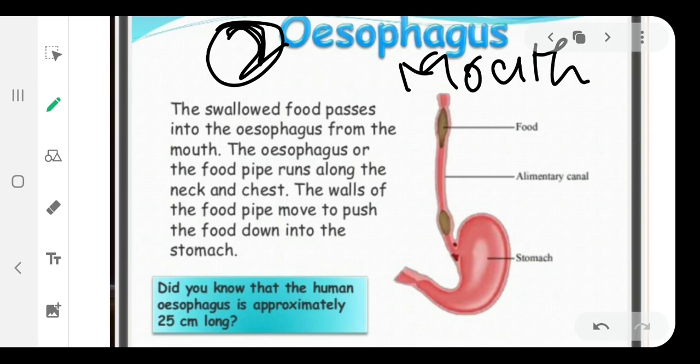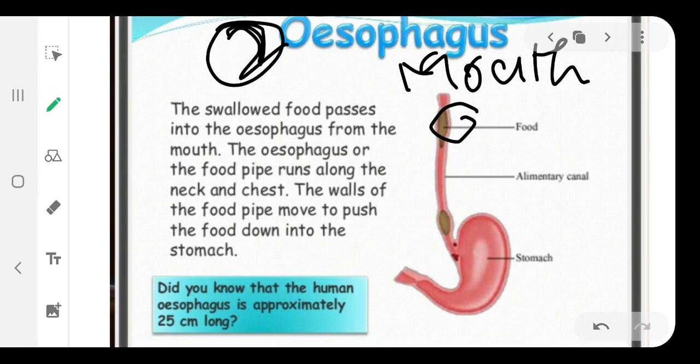Peristaltic movement is simply the relaxation and contraction of the pipe. If you contract the pipe, whatever material is inside will be passed down, then relaxing, it will again go down. So that peristaltic movement helps to pass this food along.